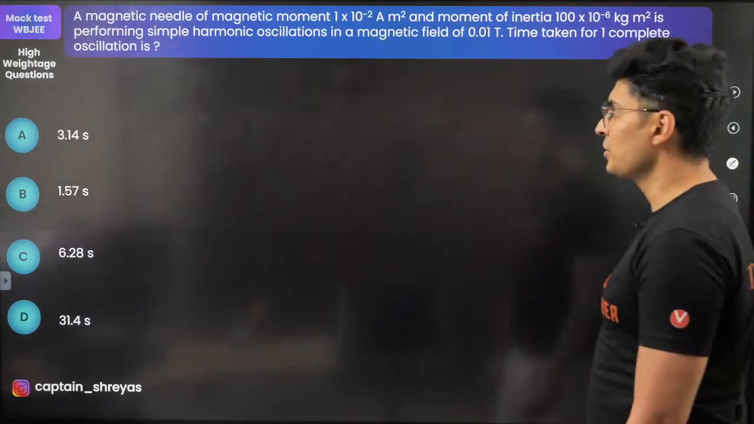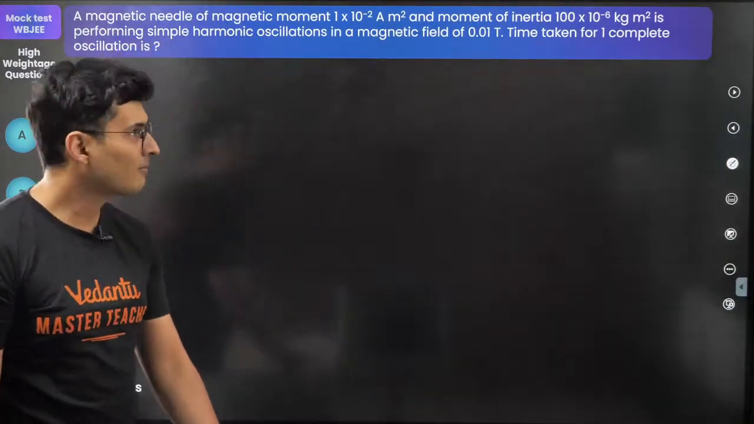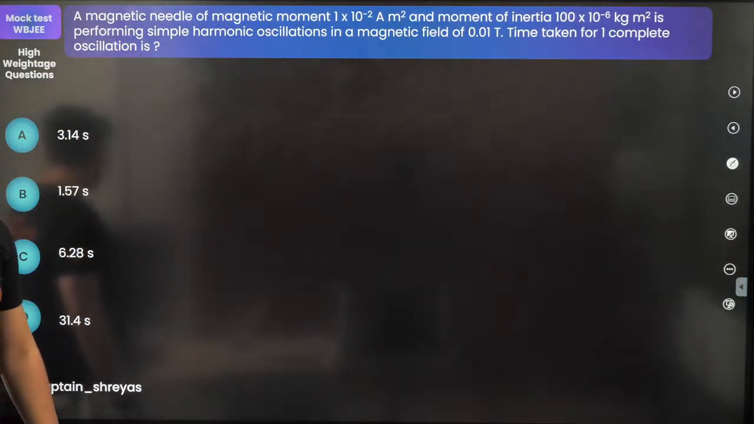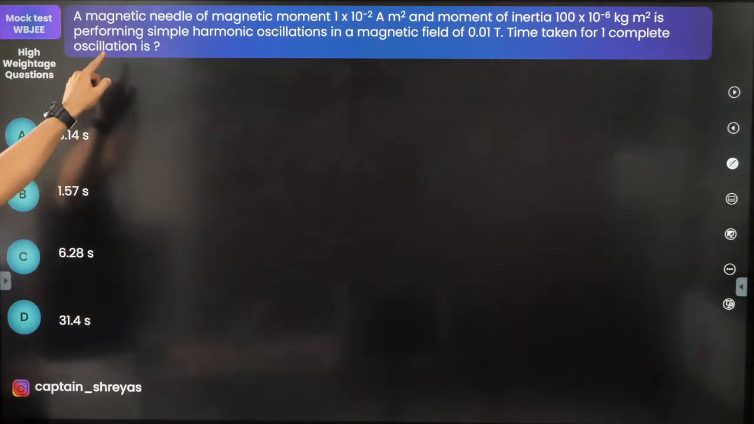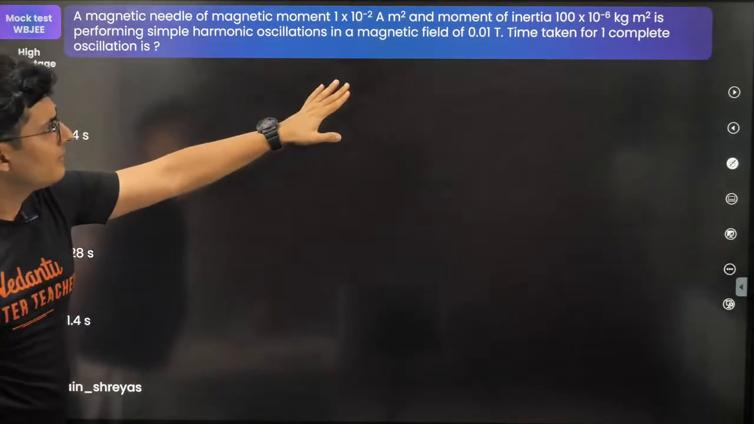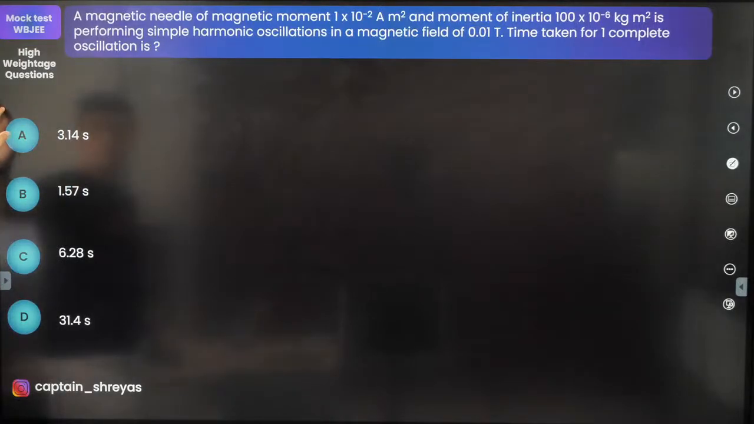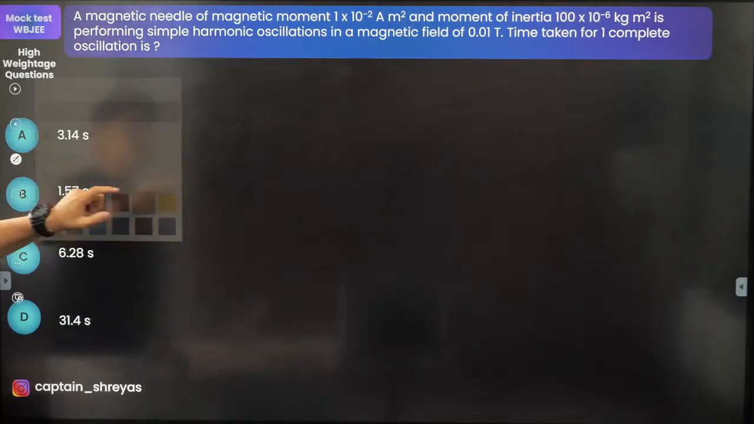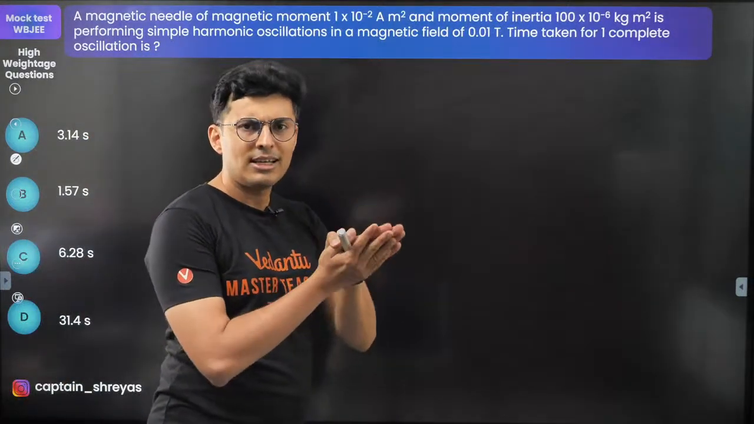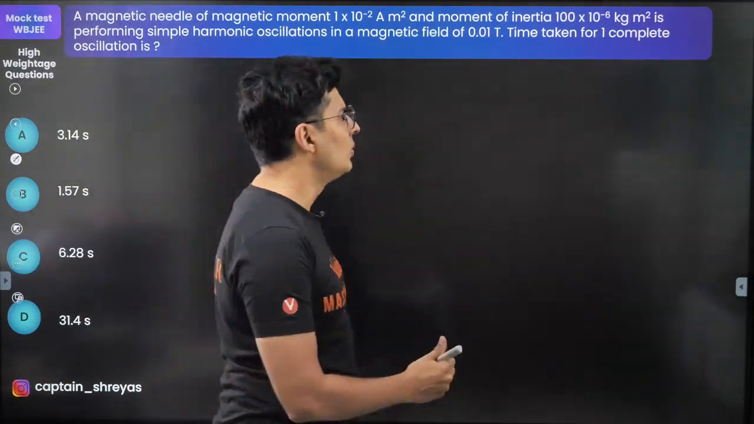Moving on to the next question. What do we have over here? We have a magnetic needle whose magnetic moment is given, and the moment of inertia is given, and it is placed in a field. What is the time taken to complete one oscillation? So magnetic moment, magnetic field, oscillations. I think I know what to do.